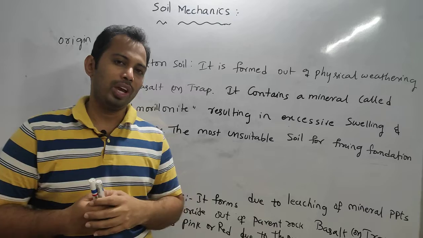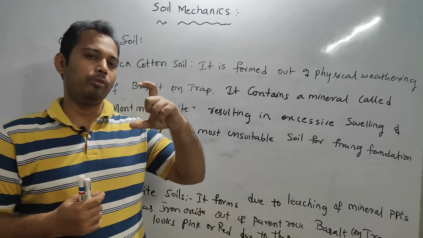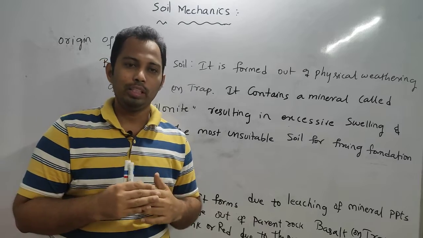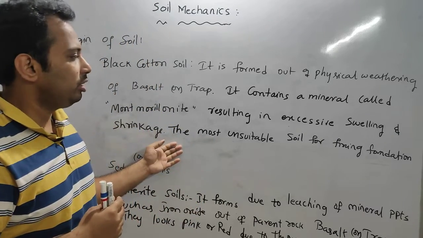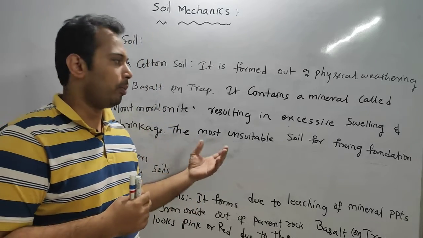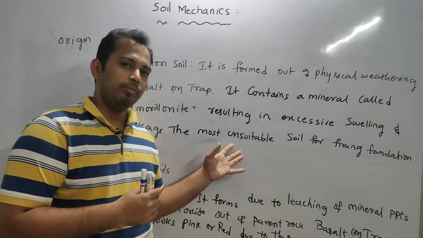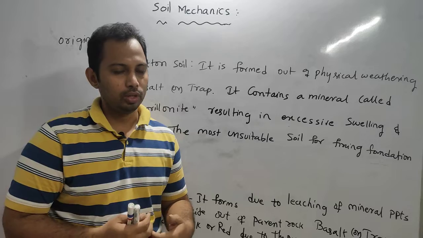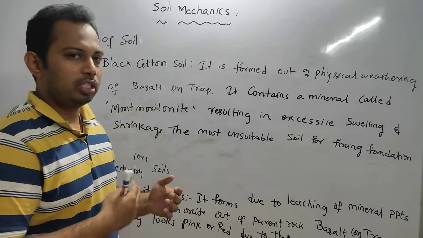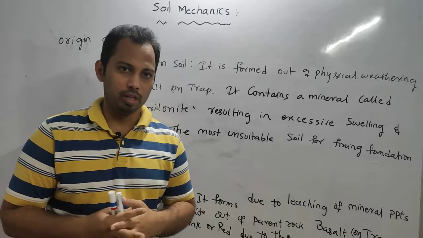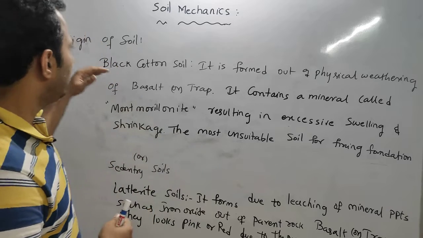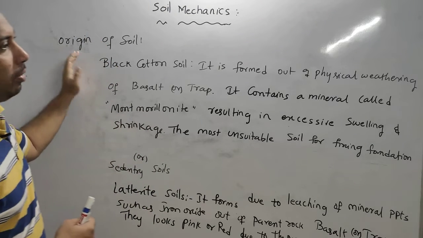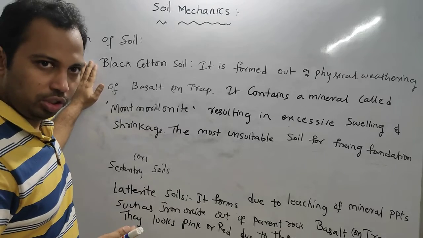Always the residual soil is confined to the top 1 meter or 1.5 meter of the earth's crust. So that is why it is not necessary to study the properties of this soil. Generally we don't study much about the residual soil, rather we discuss much about the sedimentary type of soils. So this is the classification based on place of origin and place of deposition.